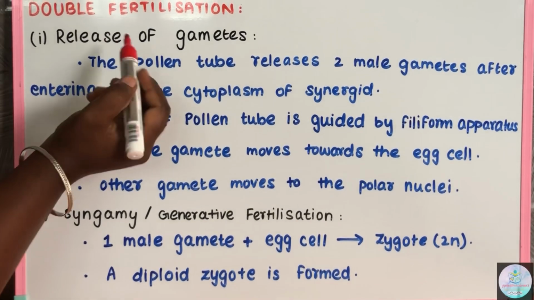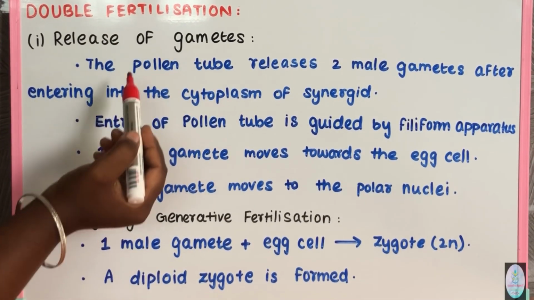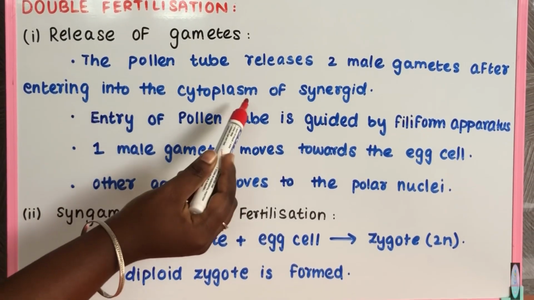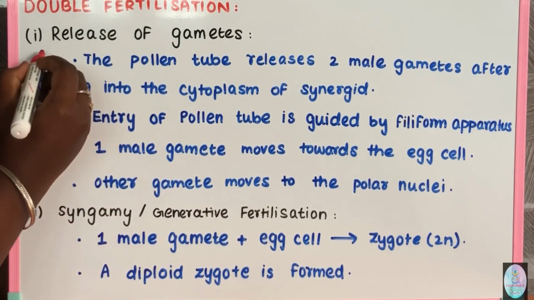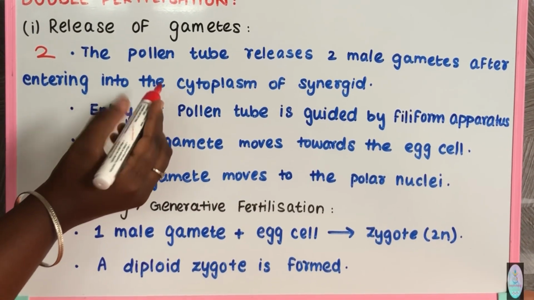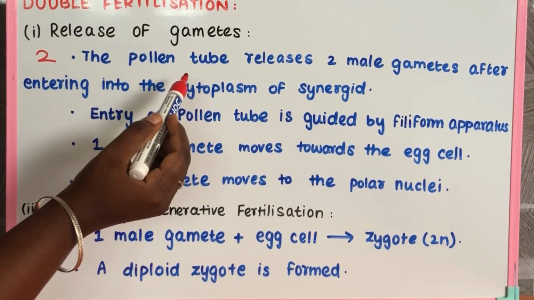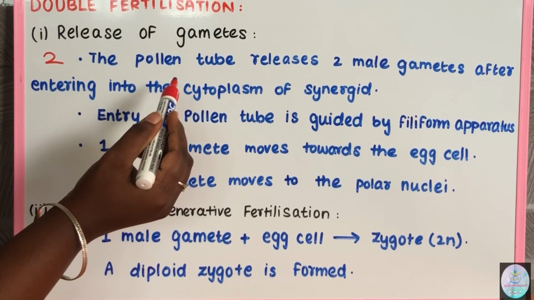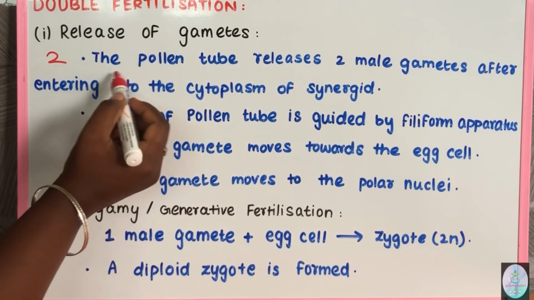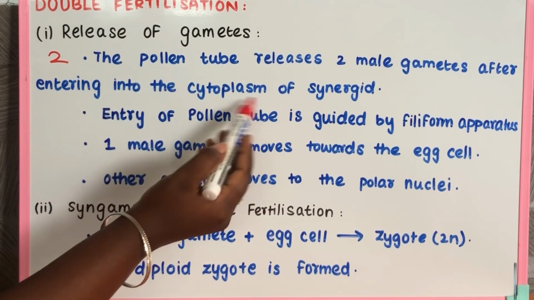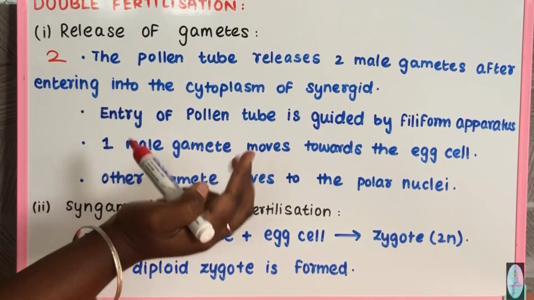The first process is the release of gametes. The pollen tube releases two male gametes after entering the cytoplasm of a synergid. There are two synergids at the micropylar end. Already I have said that the pollen tube strictly enters only at the micropylar end; it doesn't enter any other part. So the pollen tube releases two male gametes into the cytoplasm of any one of the synergids.